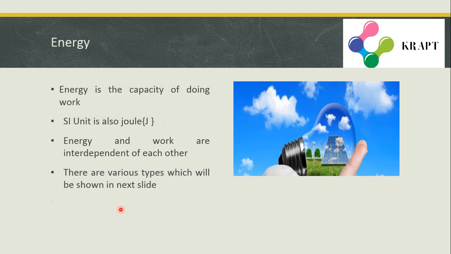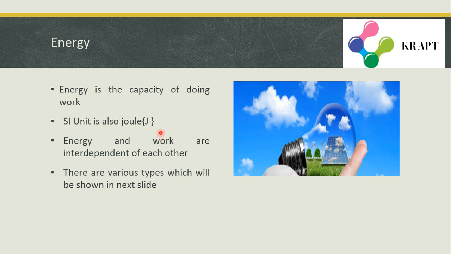Now let us see energy. For doing work you need some capacity. The capacity of doing work is called energy. If you need to lift one heavy box from first floor to second floor, you need some amount of energy, and if you don't have that amount of energy, you can't lift the box, and you might fall down in the middle. Now let us see what is the SI unit of energy.